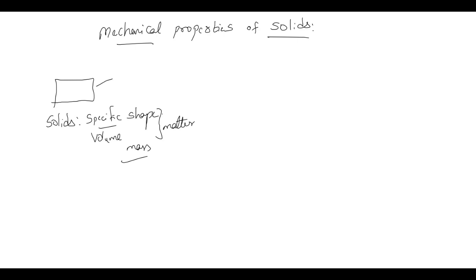So if you take a solid, here you should first learn about a word called elasticity. What we should learn is elasticity, a very key property. What is that? If you take a balloon, this is a balloon. If you press the balloon, what will happen? It will deform. Deform means it will change its shape.